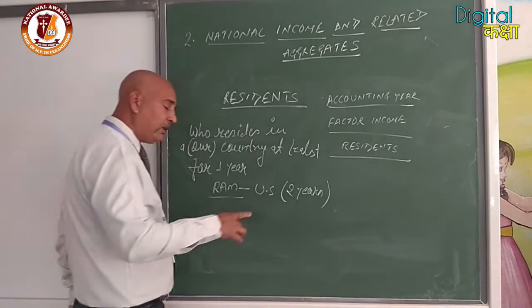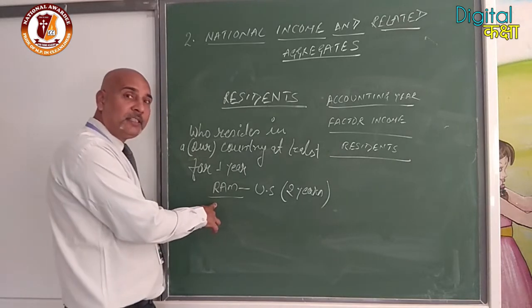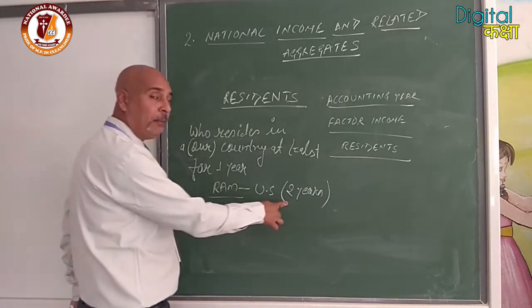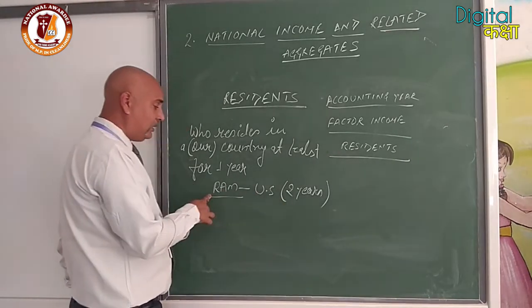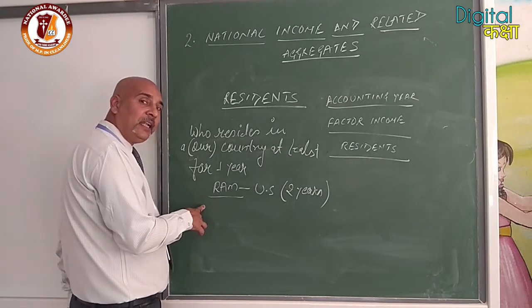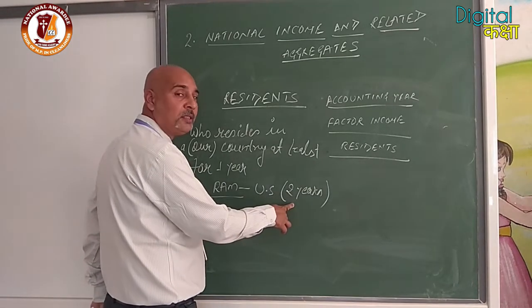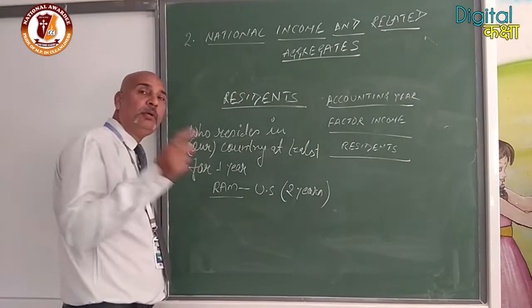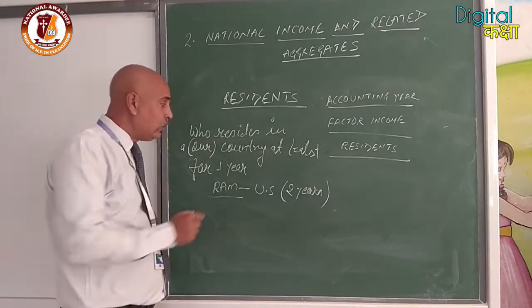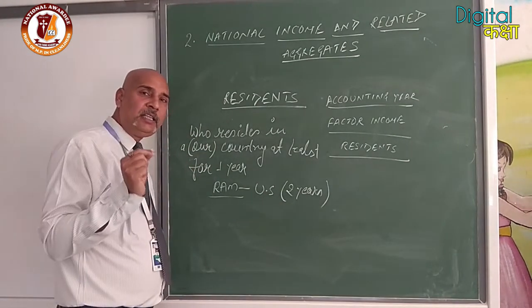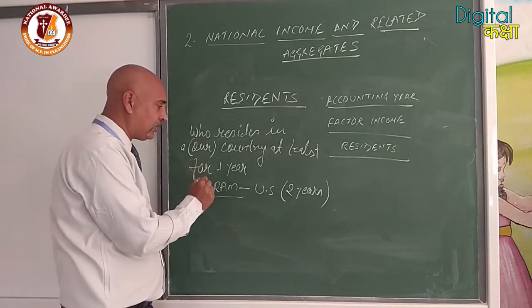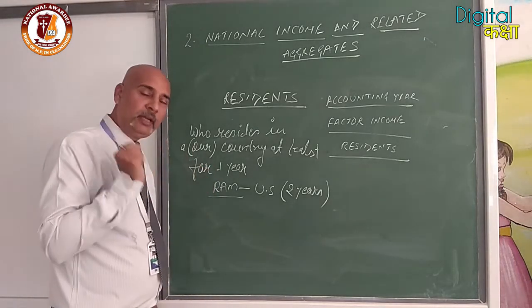Clear? In the same way, Ram is a citizen of India, he is not an American citizen. So Ram is a citizen of India but not residing in India because he is working outside, he is working in US from last 2 years. Clear? So the first clause which is given here, at least he must be residing in our country for 1 year.